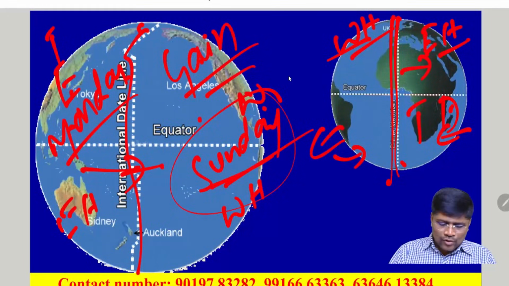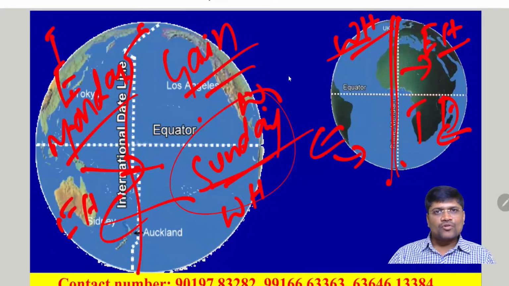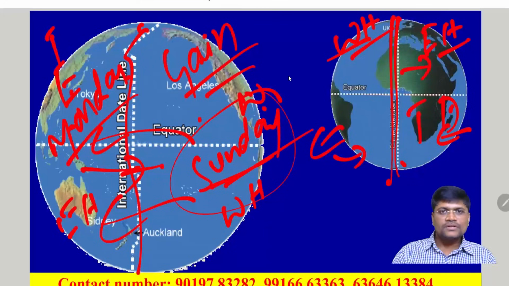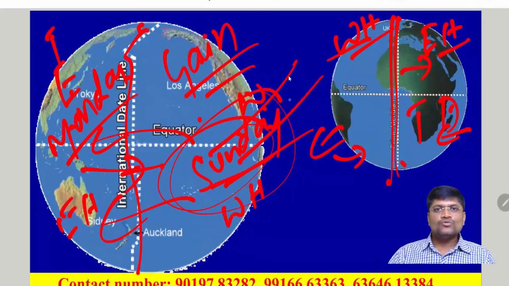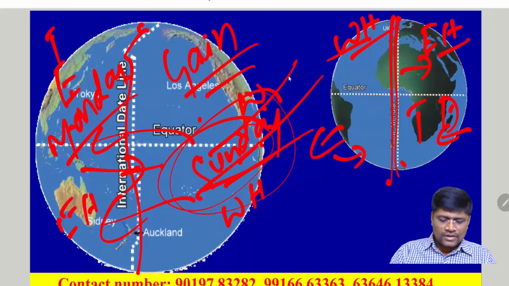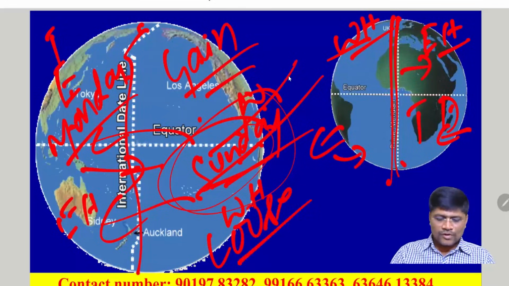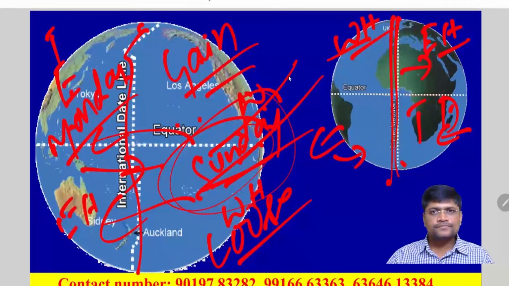And vice versa, if we go towards the eastern hemisphere after crossing the international date line, we are in the Sunday and we are moving towards the eastern hemisphere. There it is Monday. That means before completion of the Sunday only we are going to the Monday. That means we are going to lose Sunday and going to the Monday. We are putting the calendar one day ahead. That means we are going to lose a day once we go to the eastern hemisphere. Clear?